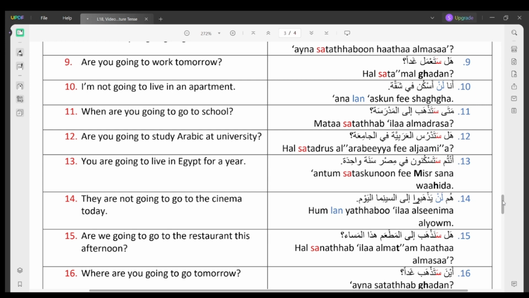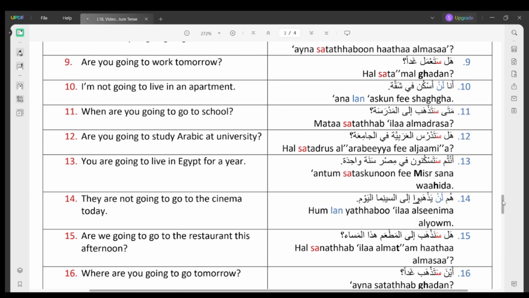Number 10. I'm not going to live in an apartment. أنا لن أسكن في شقة. Number 11. When are you going to go to school? متى ستذهب إلى المدرسة؟ Number 12. Are you going to study Arabic at university? هل ستدرس العربية في الجامعة؟